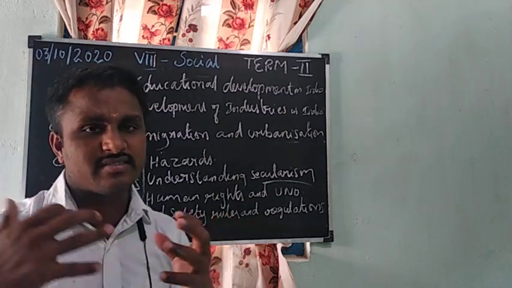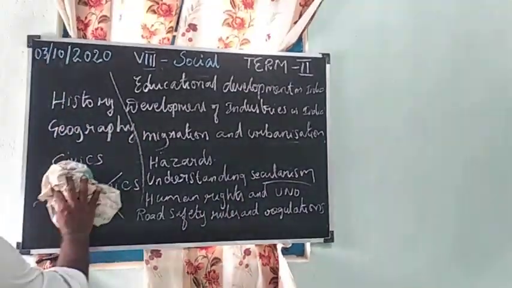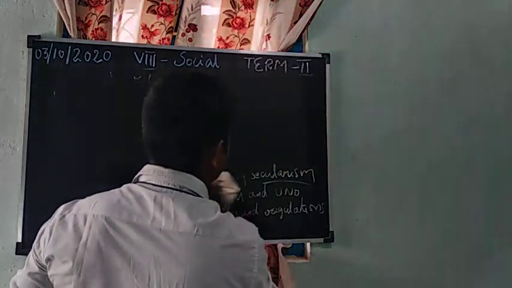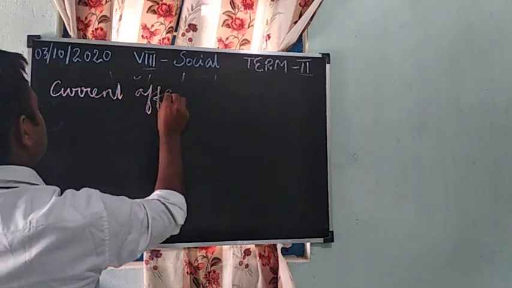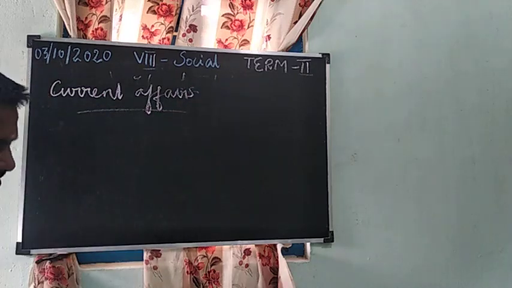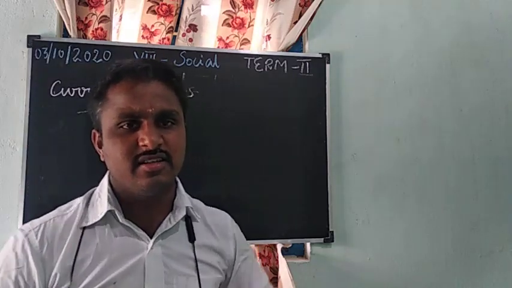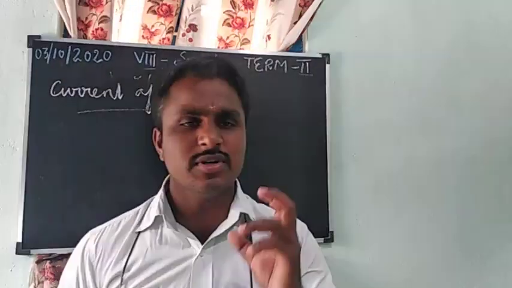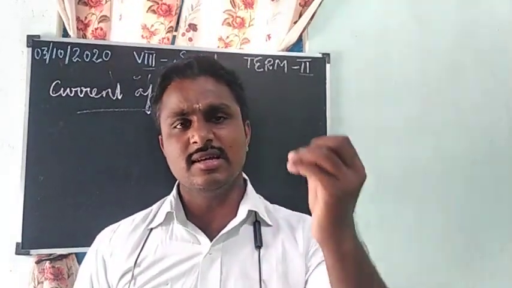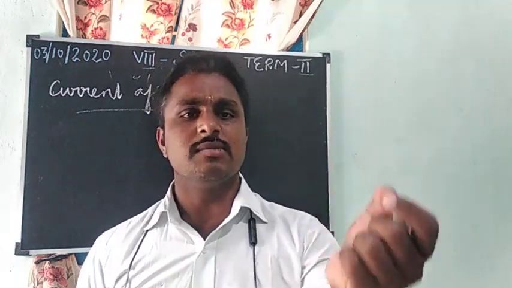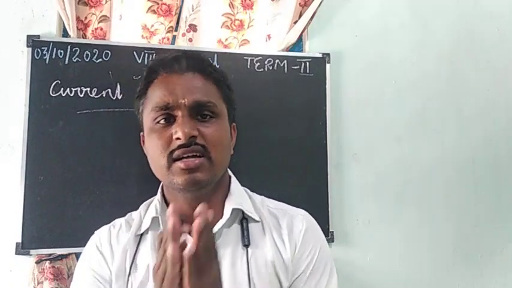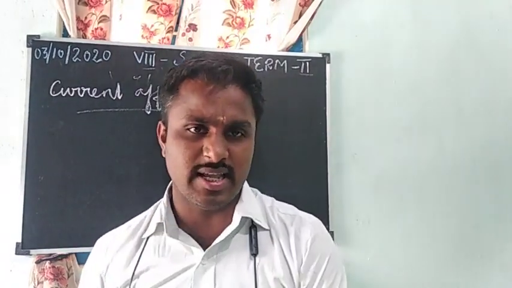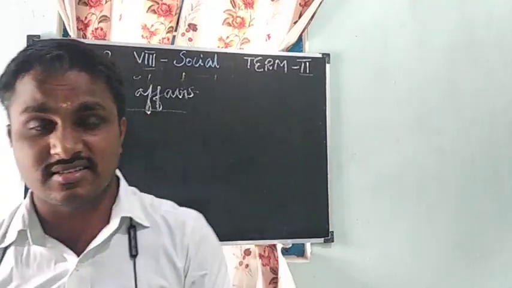Next we can discuss current affairs. Just very important and basic current affairs. Which is our country? India. Who is the head of the country? Mr. President. Ramnath Kovind is the President of India. He is the head of the country, and he is the first citizen of India.